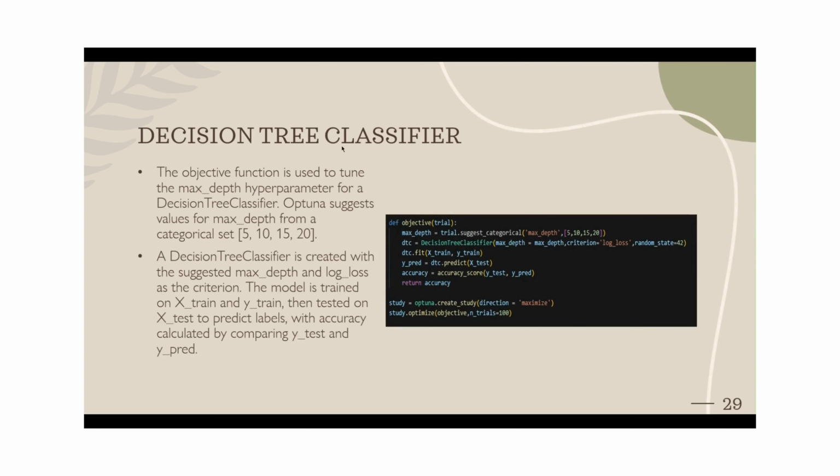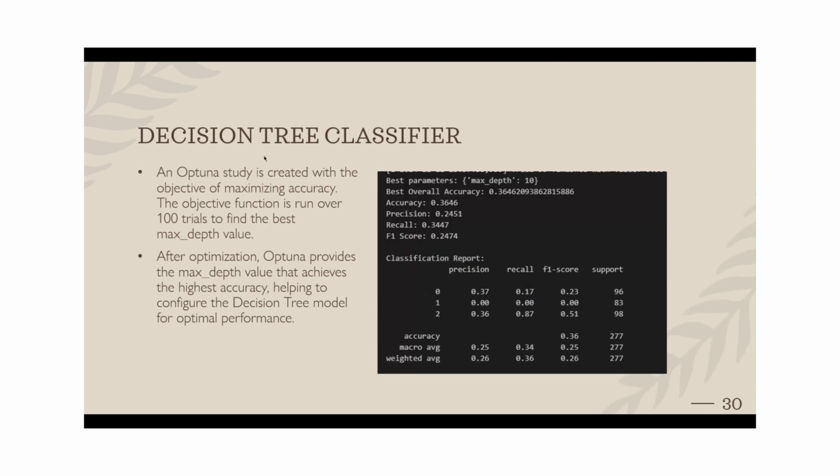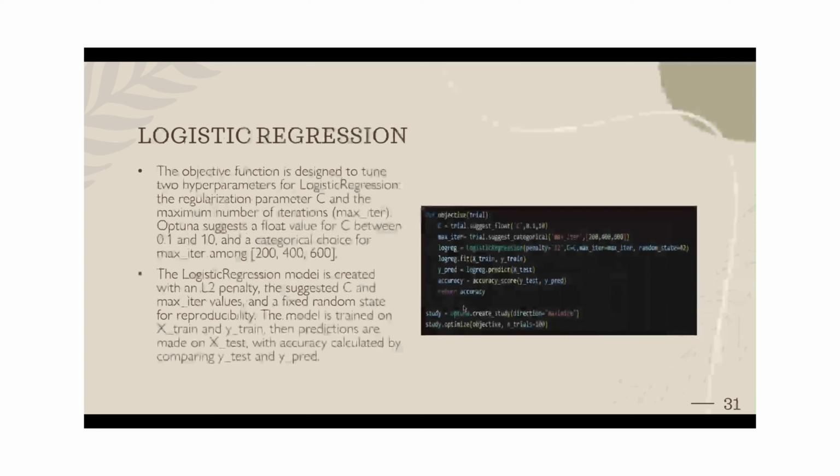So going further, this is the decision tree classifier. Again, the max depth has been used. The criterion is log loss, and we try to maximize the accuracy. It has been run for 100 trials. The best accuracy recorded is 0.36. So these are the precision, recall, and F1 scores. Going further, this is logistic regression.